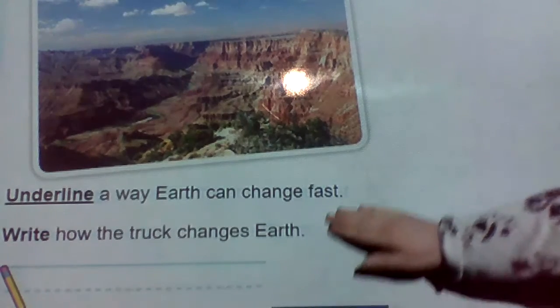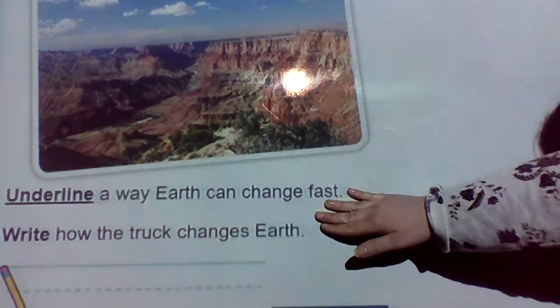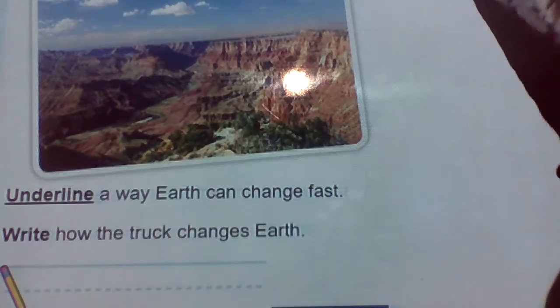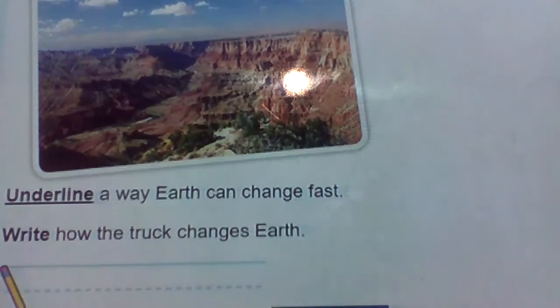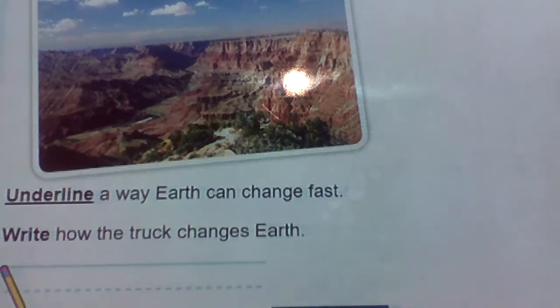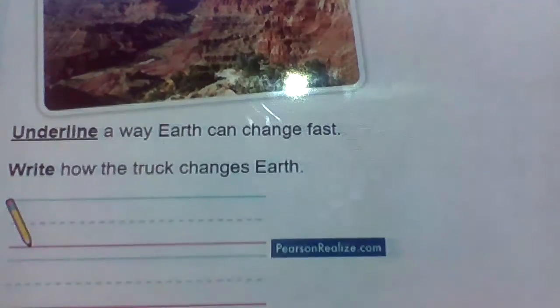So down here at the bottom, it tells you that you need to underline a way Earth can change fast. So up here at the top of the page, make sure that you underline a way Earth can change fast. And down here, you're going to write how the truck is changing the earth. What is the truck doing to make the earth change? Okay.